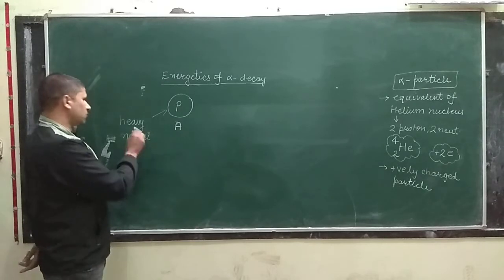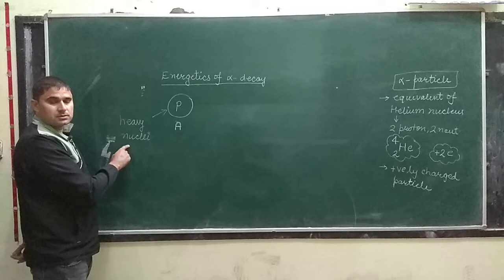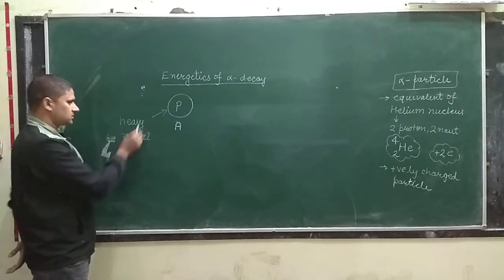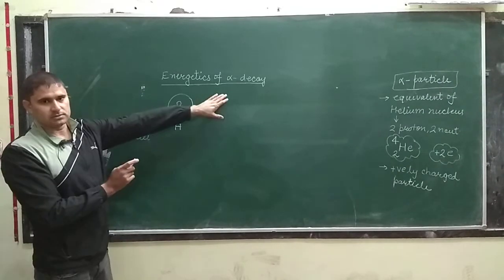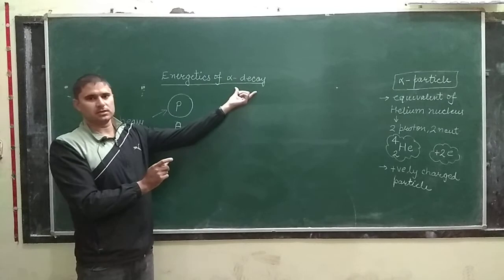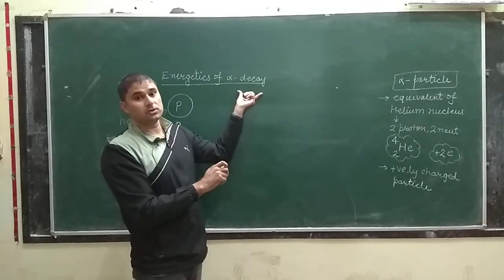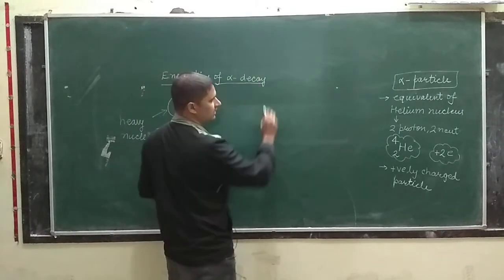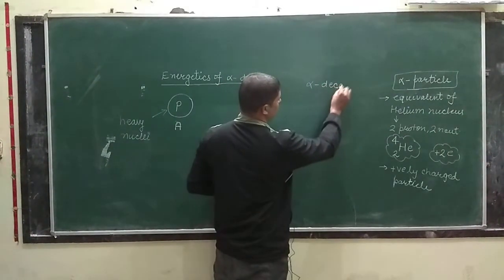Okay class, heavy nuclei emit radioactive radiations. Alpha particle is one of the radiations. So the origin of alpha particle is the nucleus, so alpha decay is a nuclear phenomenon. Now come to alpha decay.